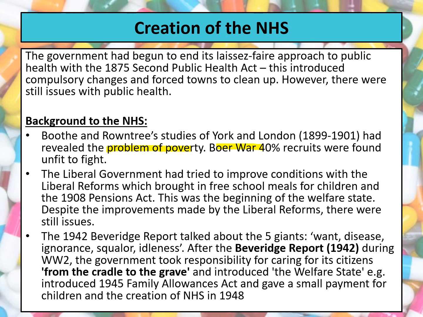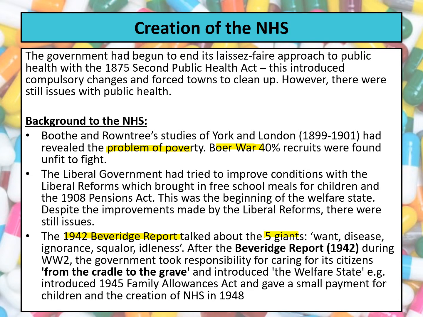However, despite the fact that Liberal reforms were the start of them trying to improve conditions for ordinary people, there were still issues that remained that the government in the 1940s, the Labour government, tried to do something about. We can also see that there were still massive issues by the fact that in 1942, 100 years after Chadwick's report, Beveridge writes a report where he talks about the problems that society is still facing.